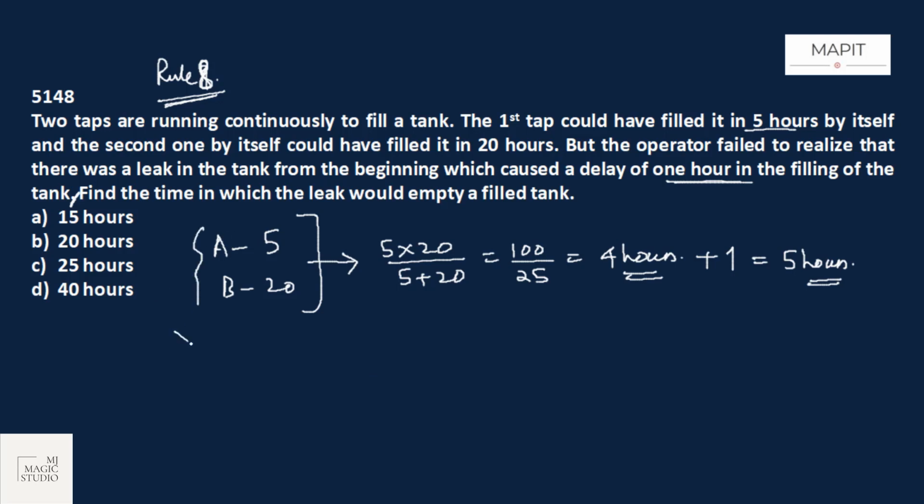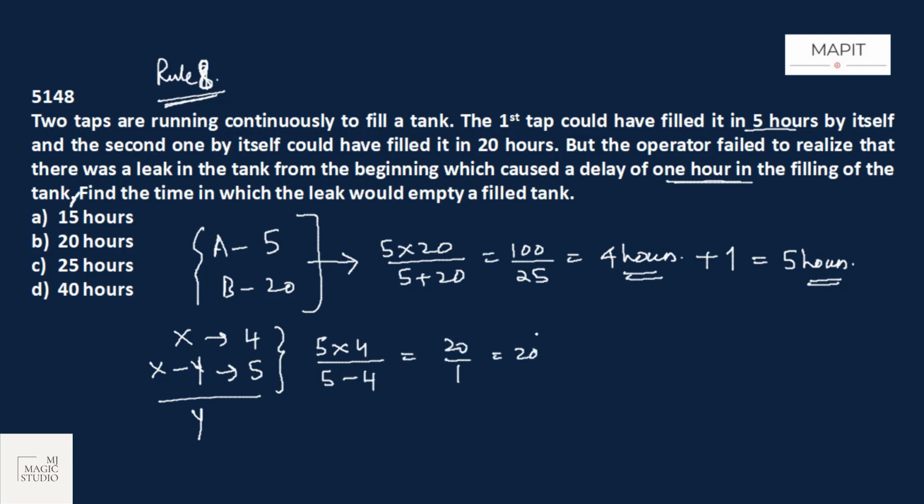These two together can fill it in 4 hours, and because of the leak, x minus y. Why am I calling it minus y? Because leak means outflow. Now the time required is 5. I need to subtract these two equations to find the value of y. And what is the formula we use for subtraction from rule 8? It is product by difference. That is 20 by 1, 20. Now what is this 20? 20 hours is the time taken by the leak to empty the filled tank.